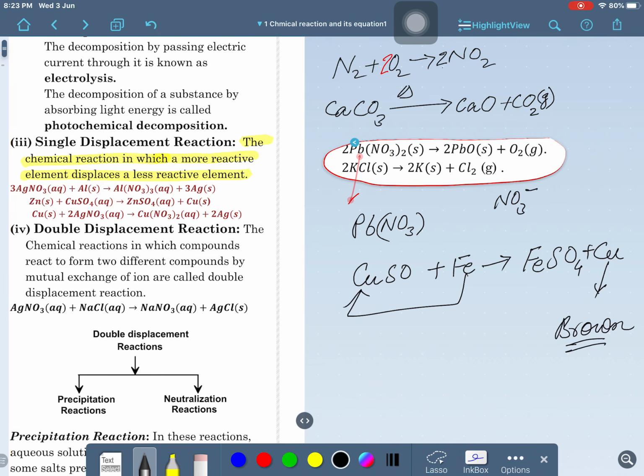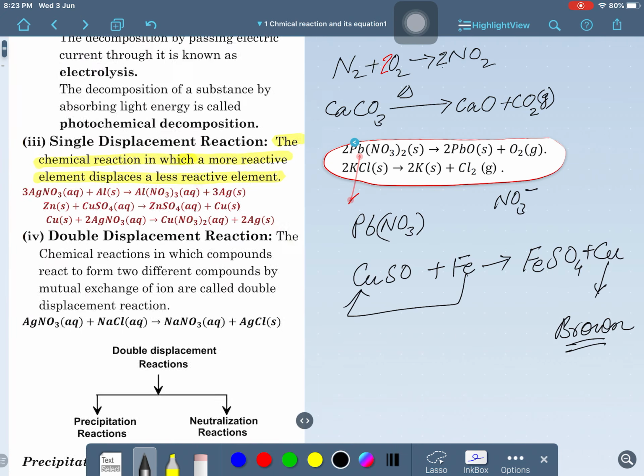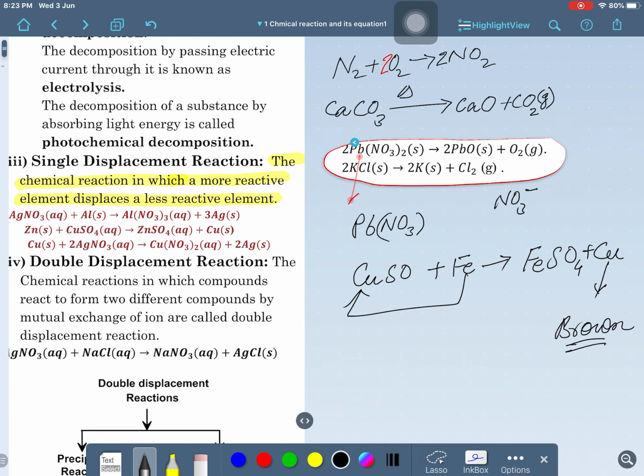So, what do you understand about the displacement reaction? You may just say single displacement. Now, only iron is displacing copper, is that clear? This is called a single displacement reaction.